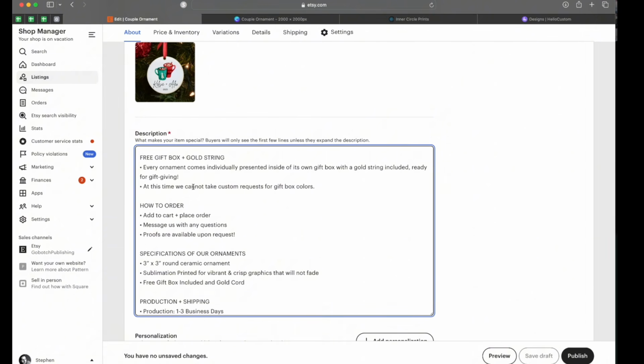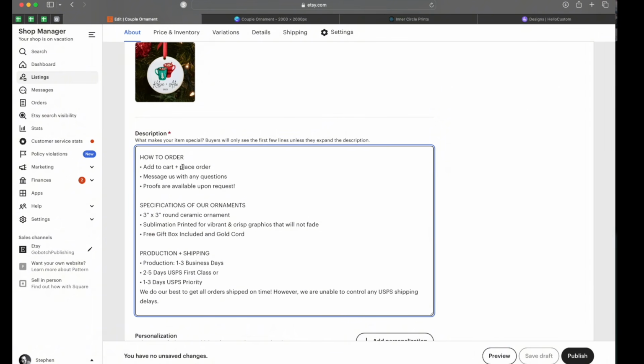Free gift box and gold string. Every ornament comes individually presented inside of its own gift box, with a gold string included, ready for gift giving. At this time, we cannot take custom requests for gift box colors. During the busyness of the season, ICP may run out of a certain color of gift box. Right now, they're using white. If they run out and have to source elsewhere, it may be black, it may be a craft gift box, it may be green. So it's not going to hurt you in your photo templates if you have one certain color represented. As long as they're getting a box, they're going to be okay. But I add this in here just so that they know.